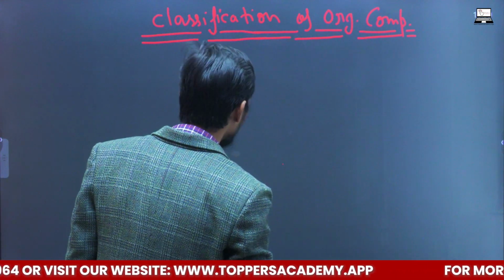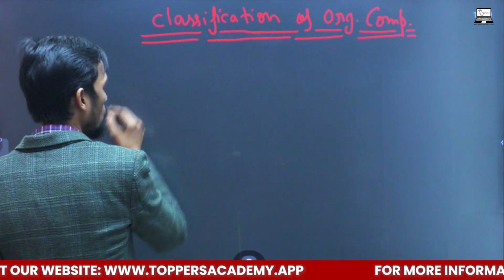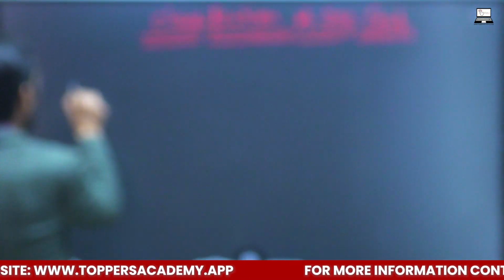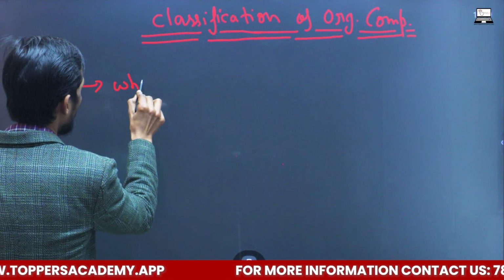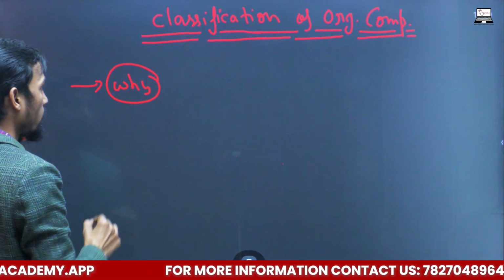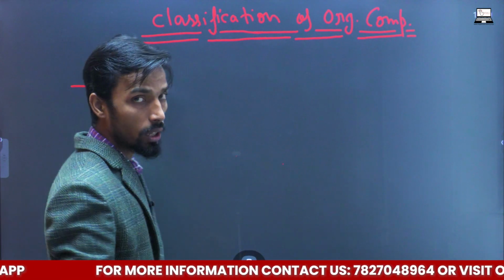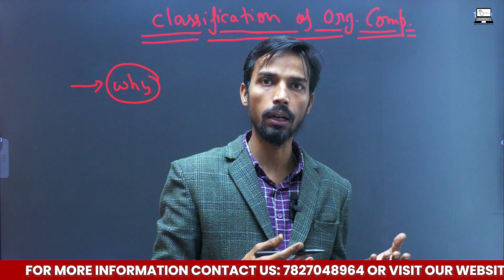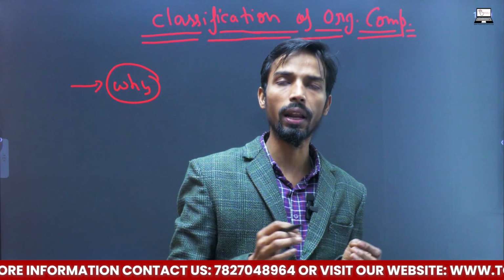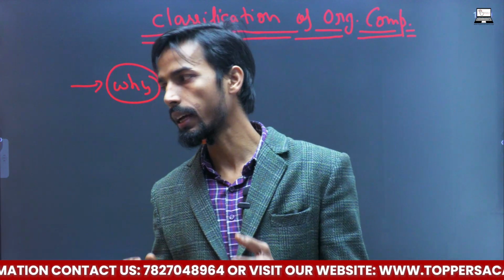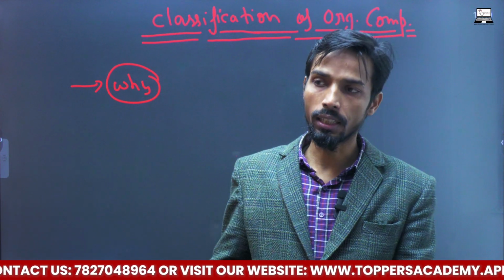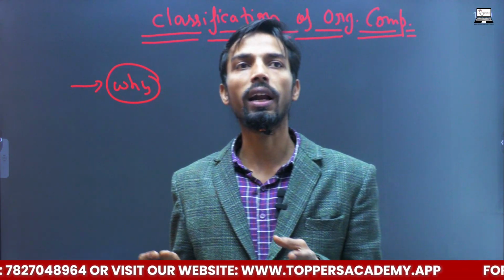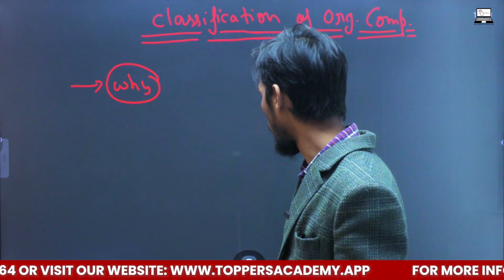So the first question is why we are studying this classification, and why we are classifying organic compounds. It is very important to study any compound in a systematic way, so we need to classify them.